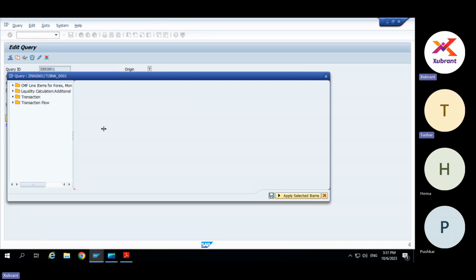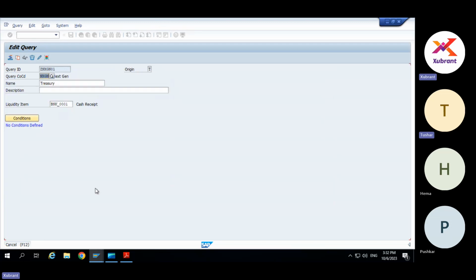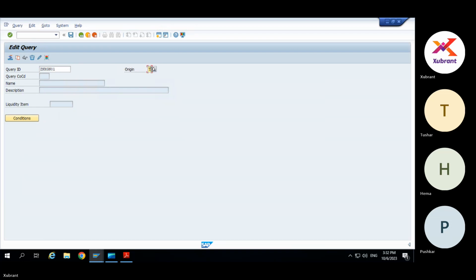Now you will have more options pertaining to treasury. The options have changed drastically, from money market to derivatives. So based on the work area, the query conditions will change.